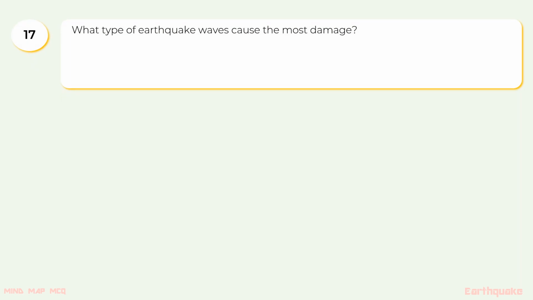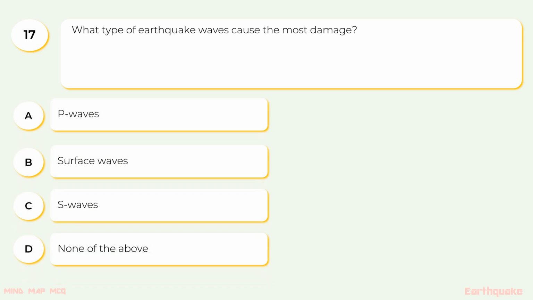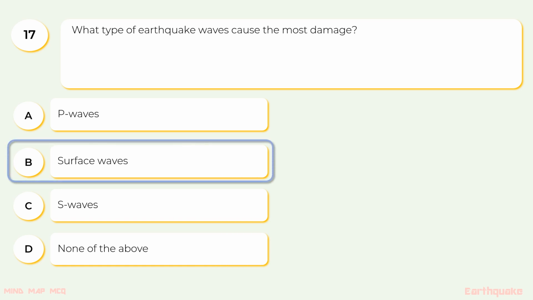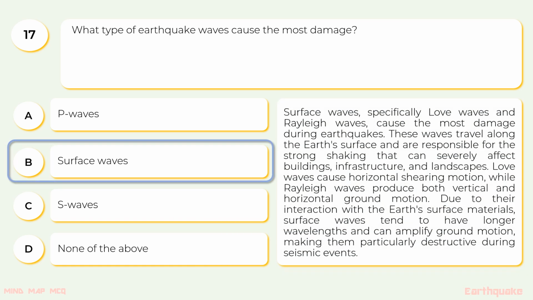17. What type of earthquake waves cause the most damage? The options are A, P waves, B, surface waves, C, S waves, D, none of the above. The correct option is B, surface waves. Surface waves, specifically Love waves and Rayleigh waves, cause the most damage during earthquakes.